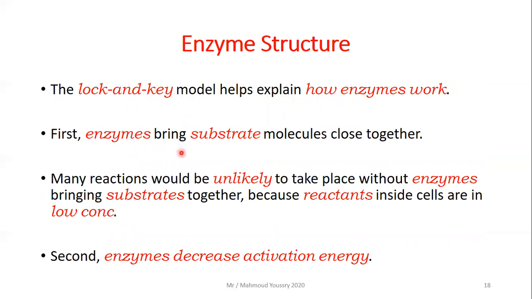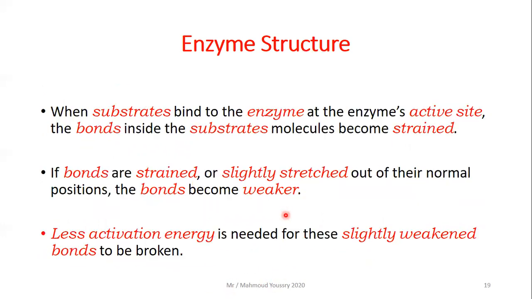First, the enzymes bring substrate molecules close together. Many reactions would be unlikely to take place without enzymes bringing the substrates together because the reactants inside the cells are in low concentration. Then, second, enzymes decrease activation energy. How?